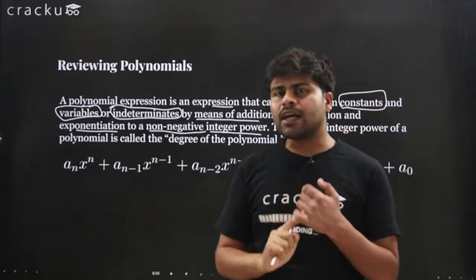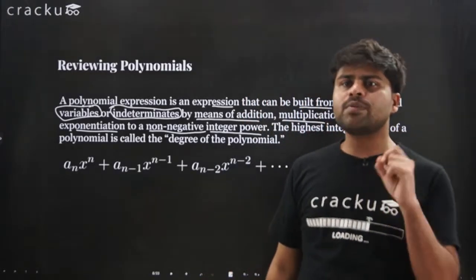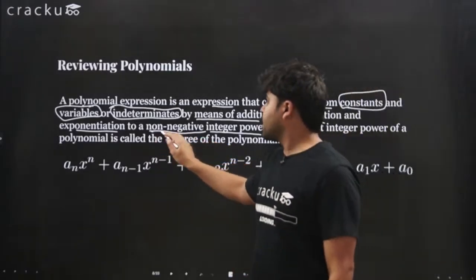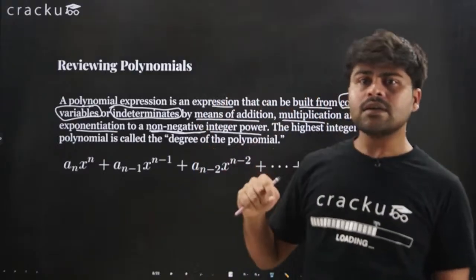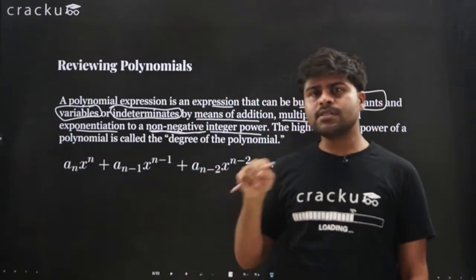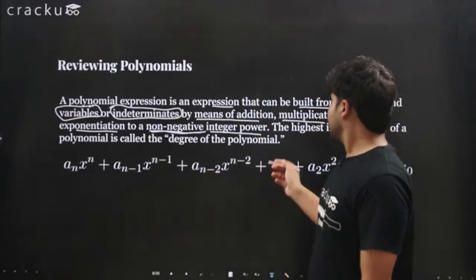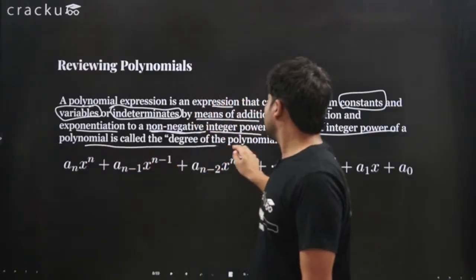The power cannot be just any rational number. It has to be an integer. It cannot be an irrational number, and it has to be non-negative. The power cannot be negative, which means the variable cannot be in the denominator, right? Negative powers mean that the variable comes out in the denominator. The variable cannot be in the denominator. The highest integer power of a polynomial is called the degree of the polynomial.